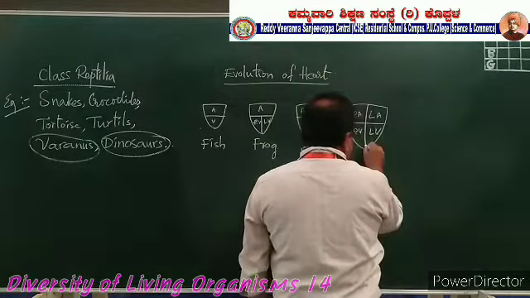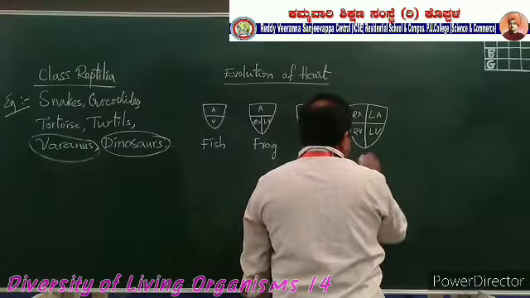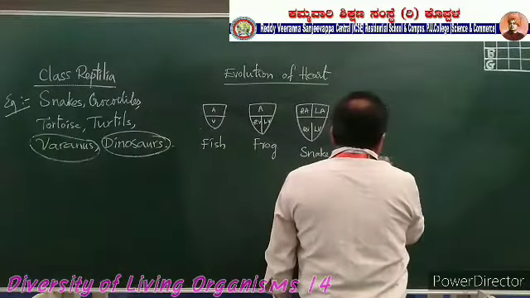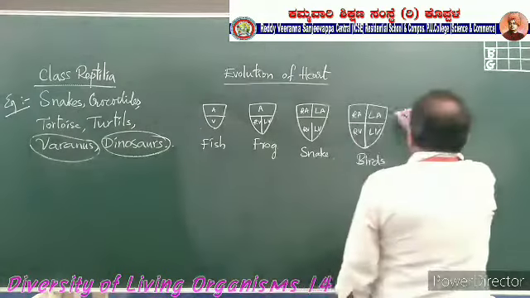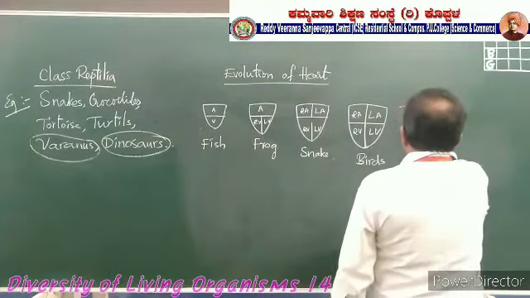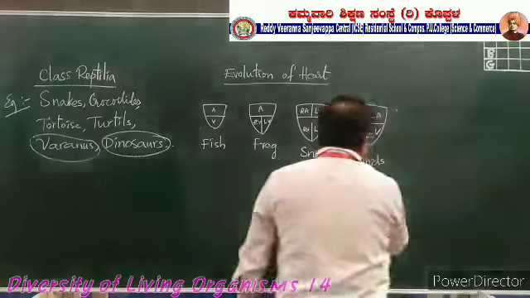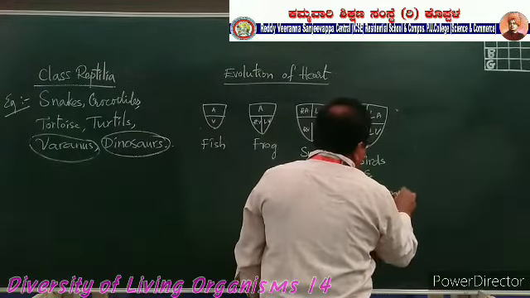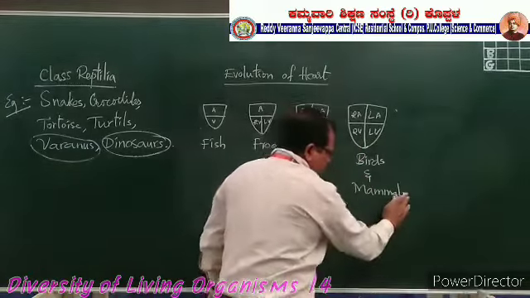This is in birds. The same will be there, birds as well as the mammals. 4-chambered heart will be presented in the birds as well as the mammals.